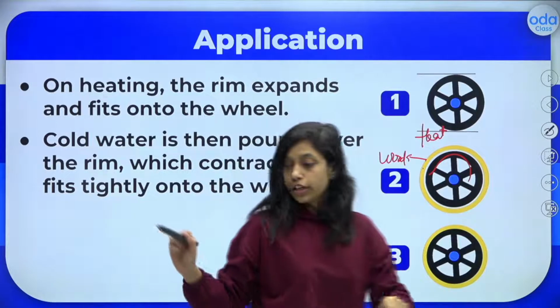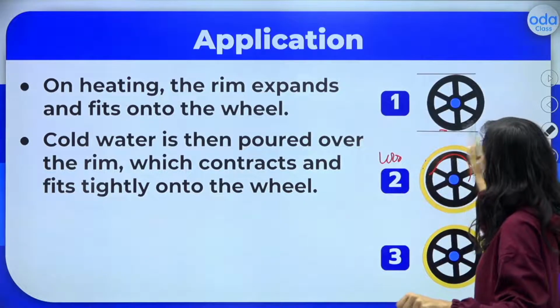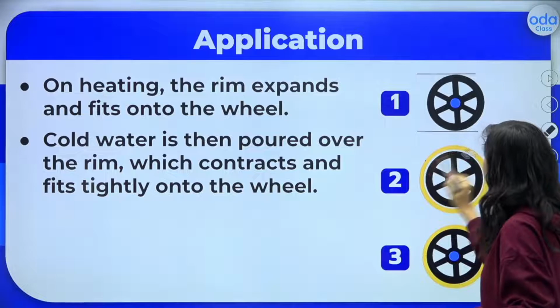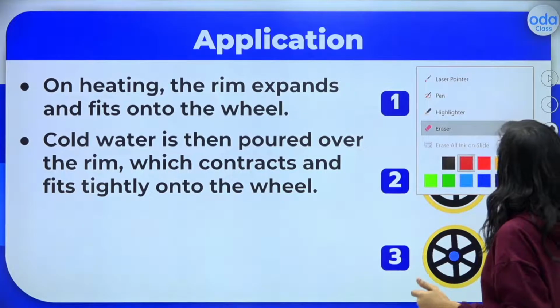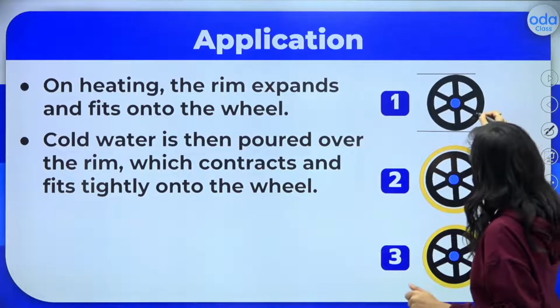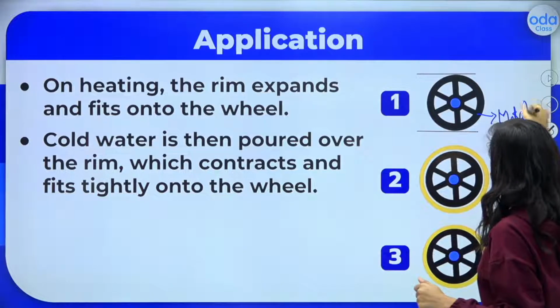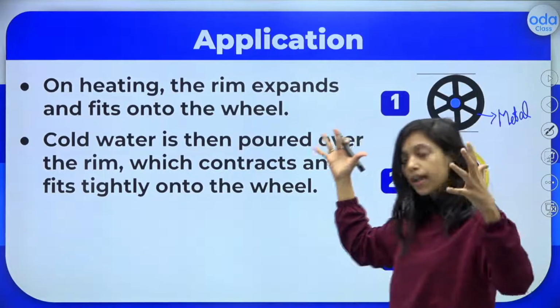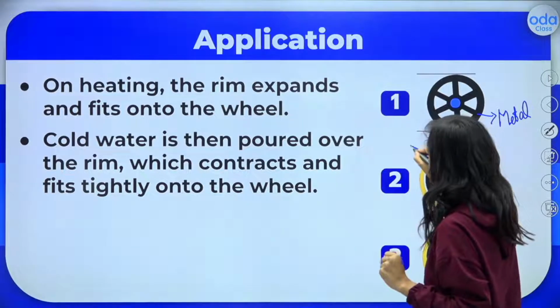Let me show you properly, students. It's very important to understand the application of thermal expansion and compression, right? As you can see here, this is the metal rim. Okay, this is metal. If you give the heat, it will expand, and if you reduce the heat, it will compress. Okay, and this is wood.